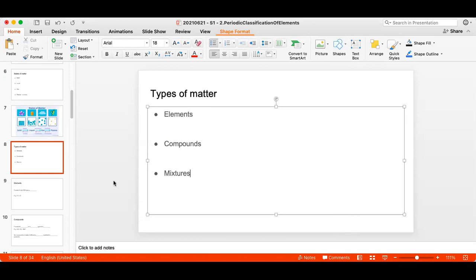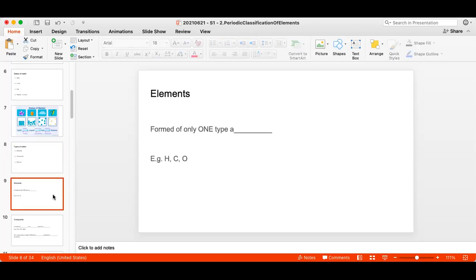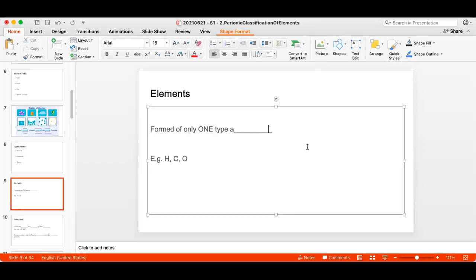Now let us see what elements, compounds, and mixtures are. We can understand what elements are if you can answer this question. Elements are something that are formed of only one type of what? Atom, as some of you have said. Elements are those matters that are formed of only one type of atom.